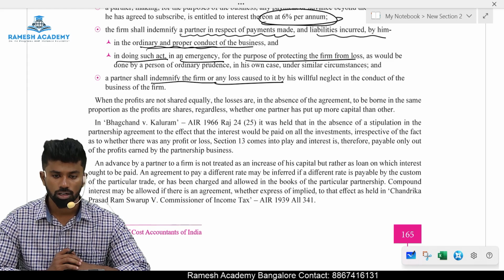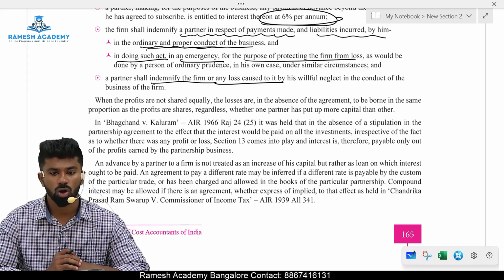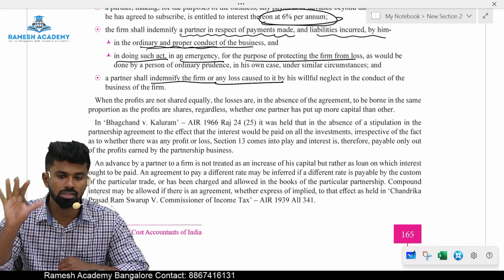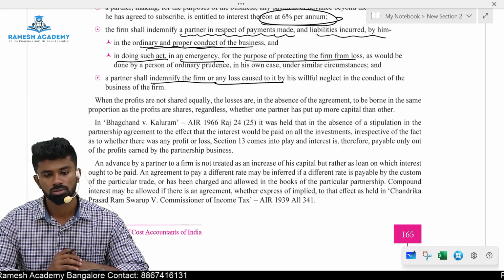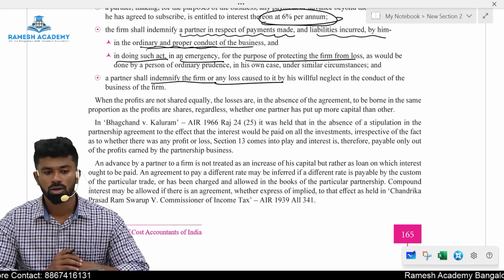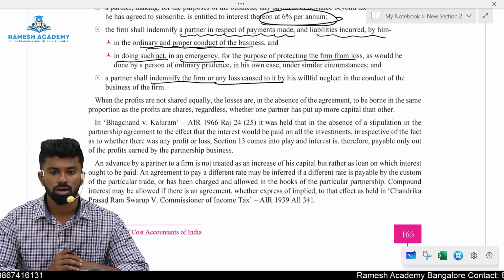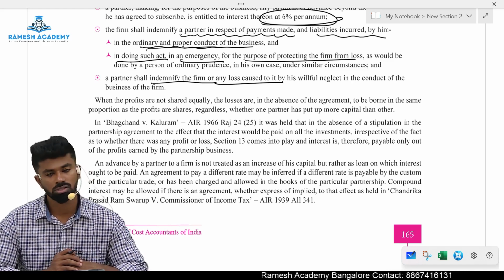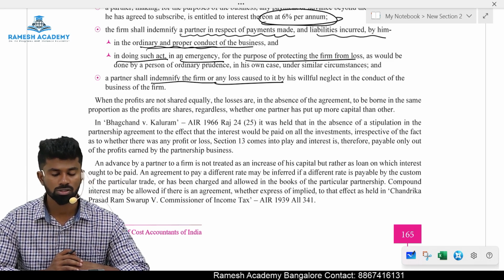Can a partnership firm pay interest on capital to a partner if the partnership agreement is silent about it? No. Very good. Now, what if the partnership deed says a partner is entitled to interest on capital, but the partnership firm has a loss? Can you pay interest out of loss?